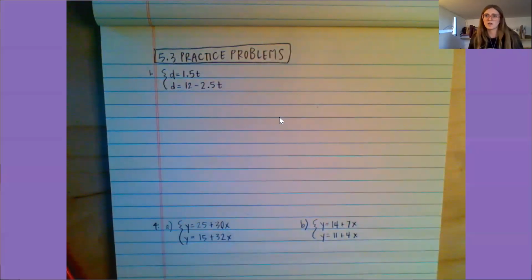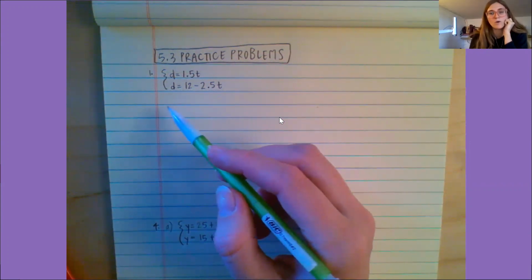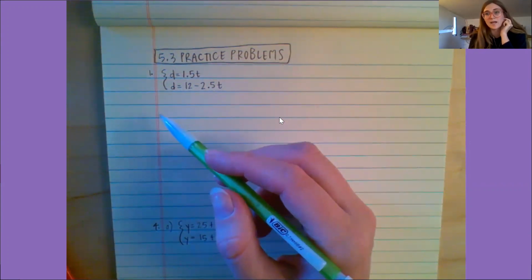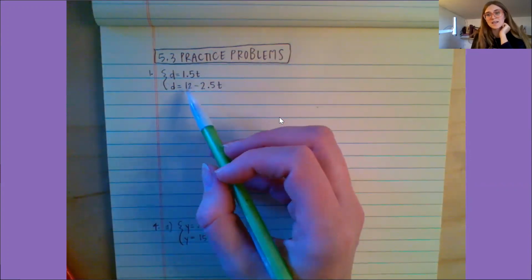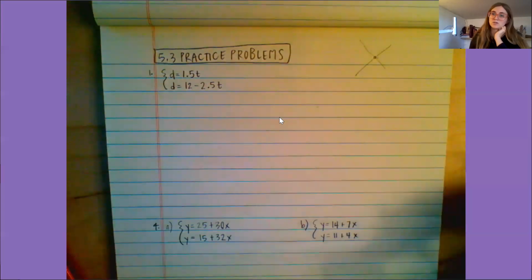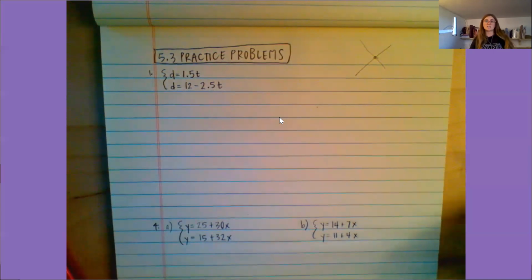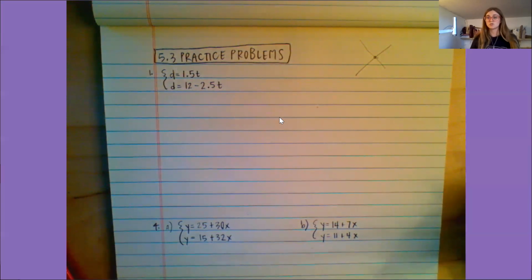Okay, so let's take a look at a couple practice problems where we're going to use substitution to solve a system of equations. This first one is from a problem we did a couple weeks ago when we were looking at Edna and Maria hiking. What we did was graph both of these equations, find where the intersection was, and find that that was a solution. So we solved this system of equations by graphing. We solved it graphically. This time we are going to solve the equation by using substitution.